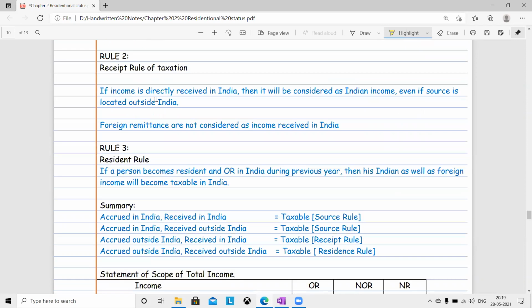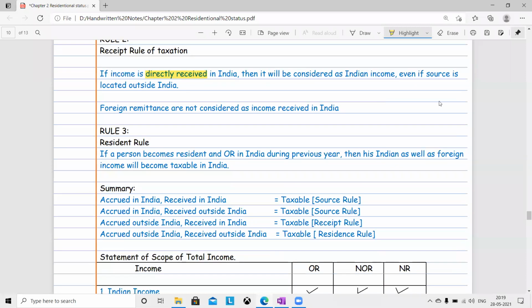Sir, then what do you mean by the receipt rule? If income is directly received in India, directly meaning at the first place, then it will be considered Indian income, even if the source of income is located outside India. The most important sentence is here. This has also been asked in the exam.